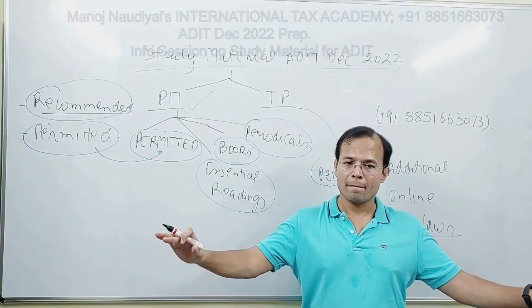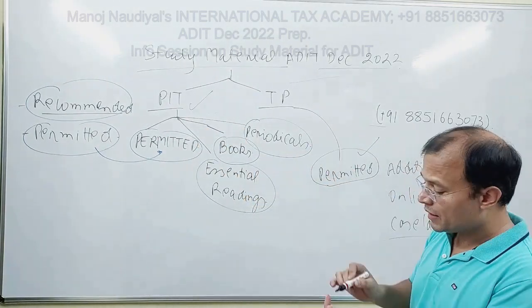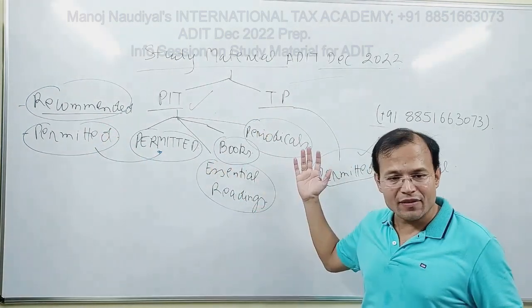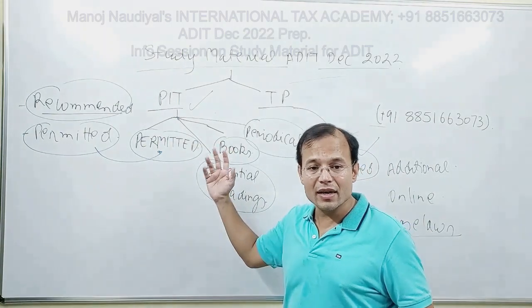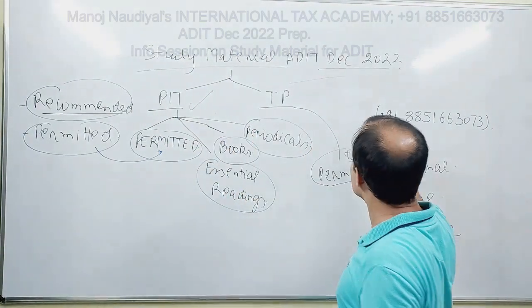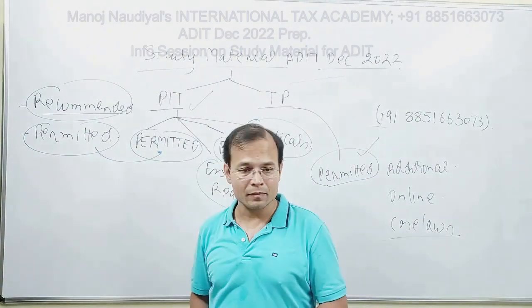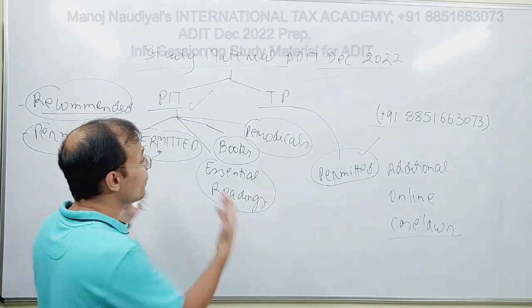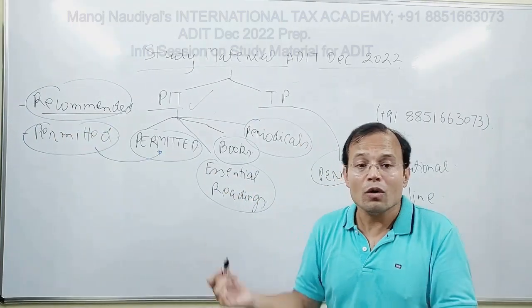That's it. So meaning to say, whether it is PIT or whether it is TP, you have a recommended reading list, 4 or 5 categories here and 4 or 5 categories here. But out of those recommended reading lists, whether it is PIT or whether it is TP, you have only one subcategory that is permitted. Why permitted? Because you can take those books which are mentioned in the permitted category here as well as here into the examination hall.